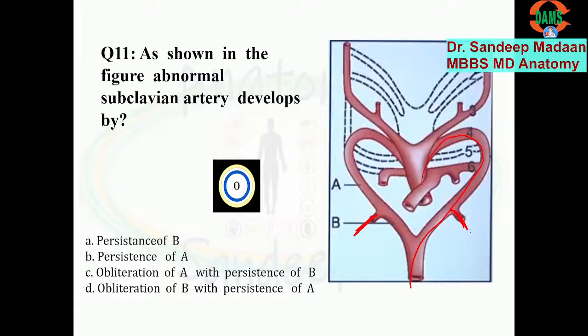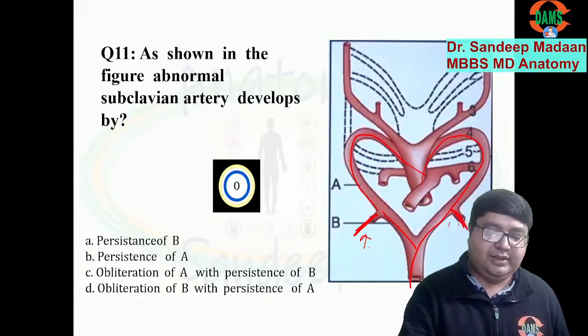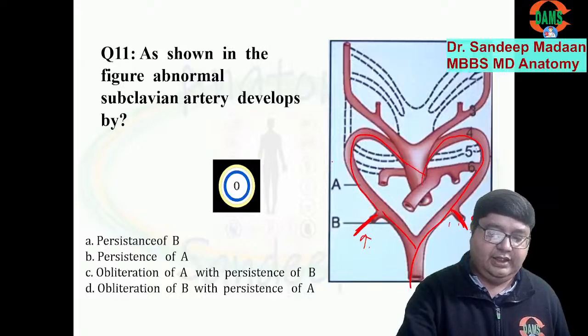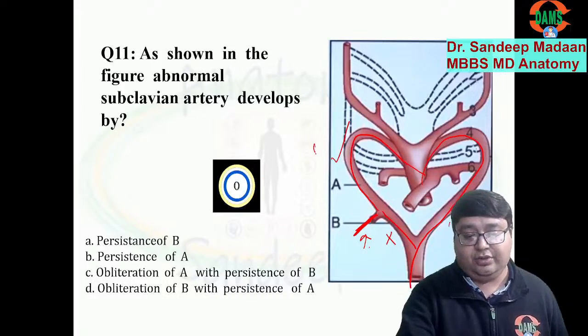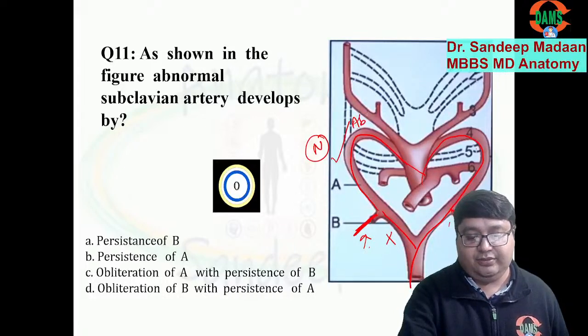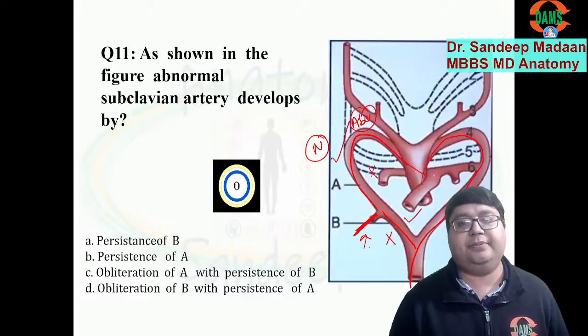Now, dear friends, can you see that the left subclavian artery is directly attached to the arch of aorta, but the right subclavian artery is far off? So for the connection, either segment A is required, or segment B is required, because somehow it has to be connected with the arch of aorta. Do you appreciate this much part? Now, in normal circumstances, A will be kept and B will disappear. It is normal. But what is abnormal? For the abnormal, A will disappear and B will be kept.